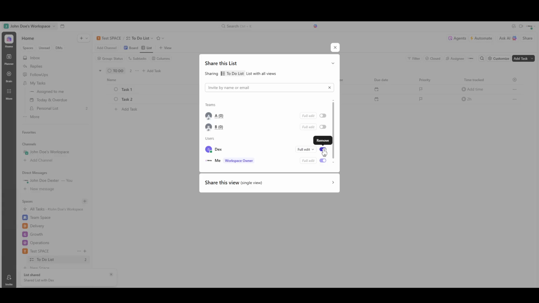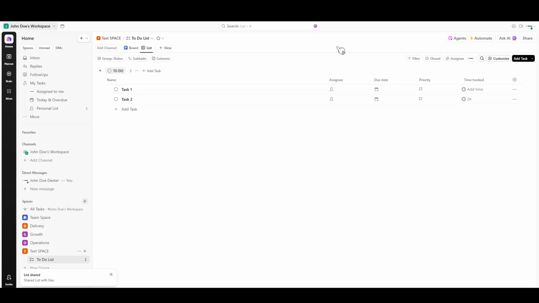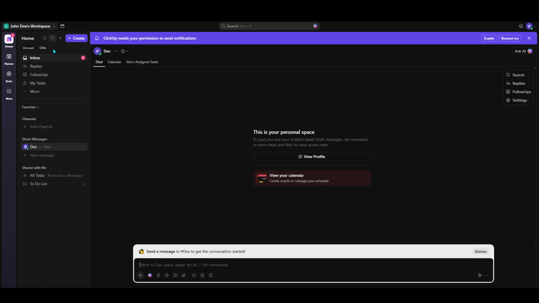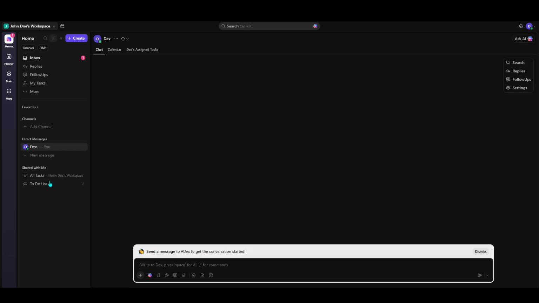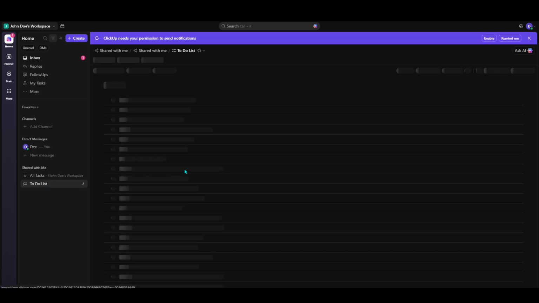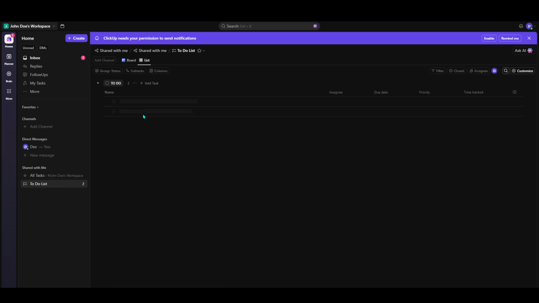The secure and flexible guest role is an integral part of what makes ClickUp such a robust tool for external collaboration. By selectively sharing necessary information, you engage with clients or freelancers effectively without compromising your internal processes or data security. And there you have it. That's the essential tour of ClickUp for guest users. Remember, whether you're managing projects internally or collaborating externally, understanding user roles ensures that everyone gets the right level of access and interaction.